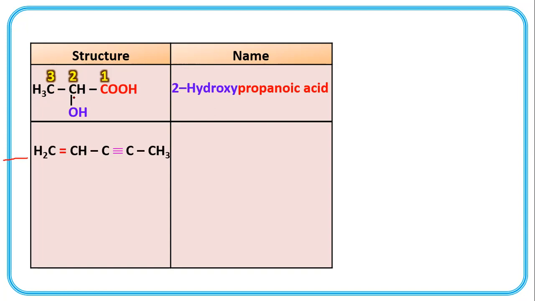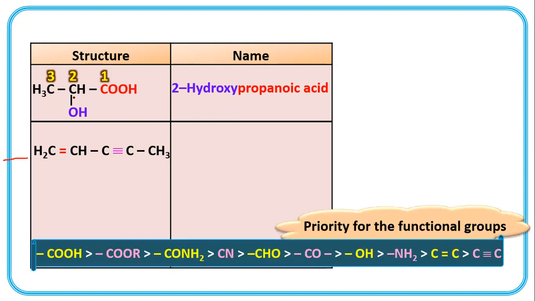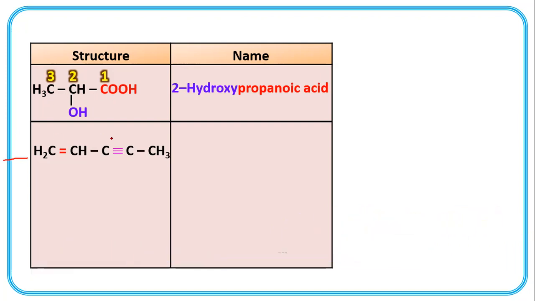In this, there are two functional groups, double bond and triple bond. Priority order, alkene, then alkyne. Carbon-carbon double bond, then carbon-carbon triple bond. So first, second, third, fourth, and this is fifth. Fifth means parent alkane is pentane.